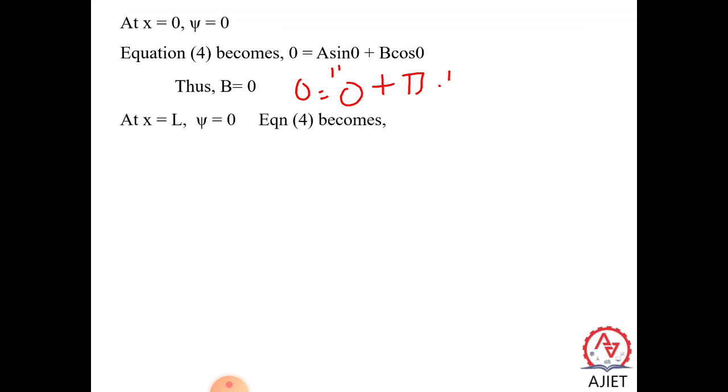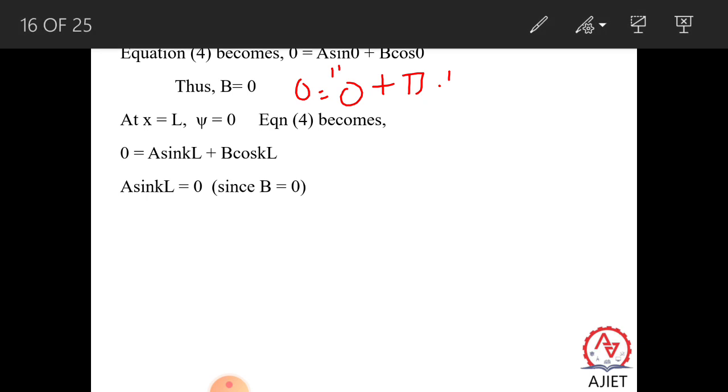When I apply the second boundary condition, when x equal to L, xi equal to 0, so x is greater than L, xi equal to 0. So that is 0 equal to a sin kL plus b cos kL. But we got b as 0, so when you substitute here, 0 equal to a sin kL, or a sin kL equal to 0. So this leads to two conditions now.